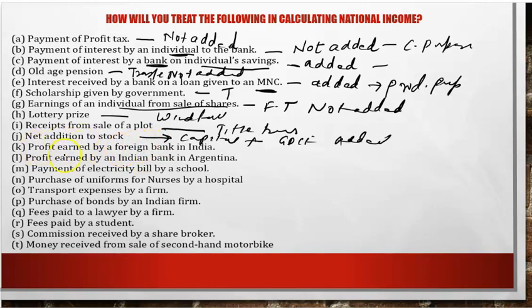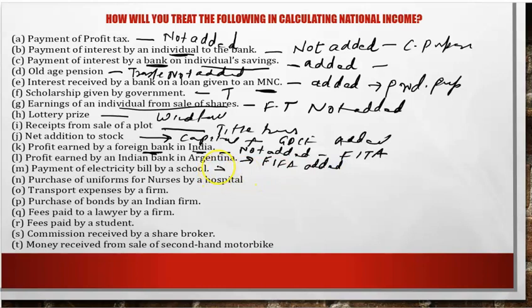Profit earned by a foreign bank in India. Now here there is confusion. Foreign bank earning in India is a part of domestic income of India, but not national income. So not added because it's a part of factor income to abroad. Domestic income, yes, because it is generated in the domestic territory of India. National income, no, because it goes out as factor income to abroad. Profit earned by an Indian bank in Argentina, opposite answer. Domestic income, no. National income, yes, as a part of factor income from abroad. So added.